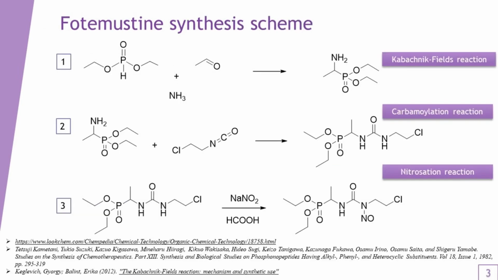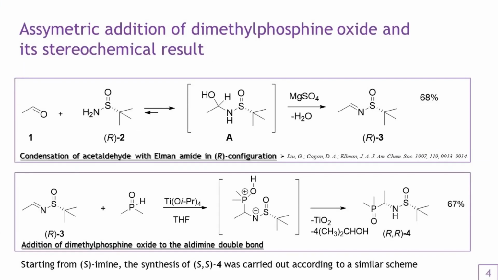The fotemustine synthesis scheme includes three stages, the first of which is the Kabachnik-Fields reaction, a three-component condensation of amine, acetaldehyde, and diethyl phosphite, which leads to the formation of alpha-aminophosphonate. Its carbamylation with isocyanate followed by nitrosation allows obtaining fotemustine. However, this approach is unacceptable for the synthesis of optically active compounds and leads to the formation of only the racemic form due to the absence of a source of chirality.